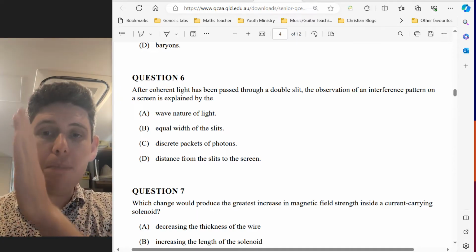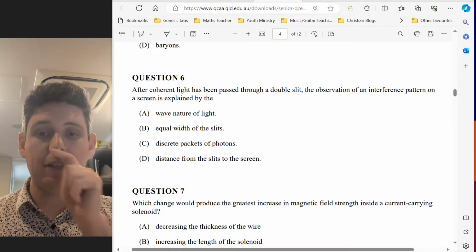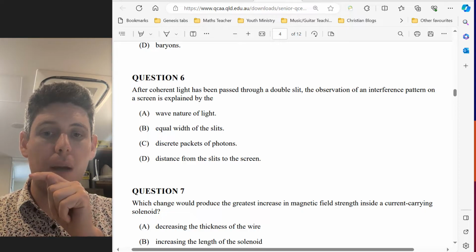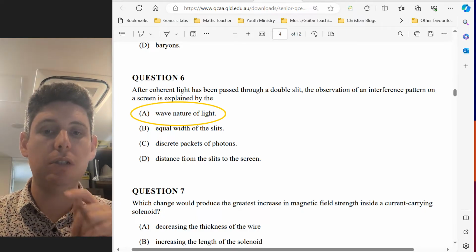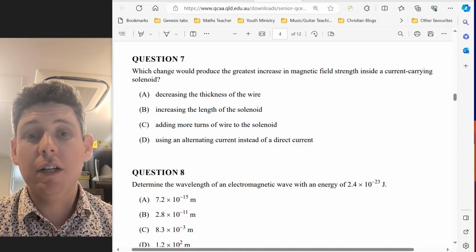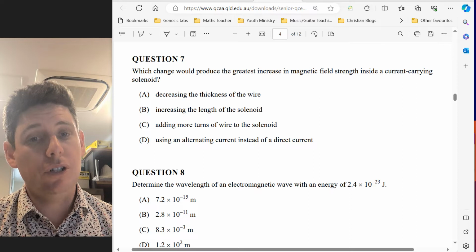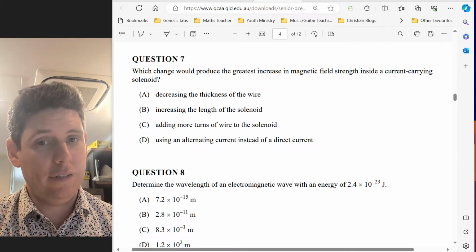So these bands show that it's acting more like a wave instead of a packet of photons, which would show quite a different result. All right, question 7. This one's all about magnetic field strength. What would produce the greatest increase?